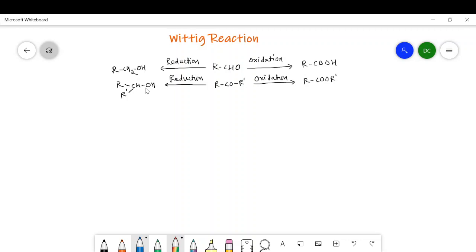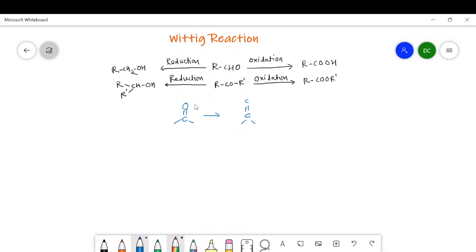Then the question arises in front of us: can we convert this carbonyl compound, that is carbon double bond oxygen, into a carbon double bond carbon? It is quite different from reduction and oxidation.